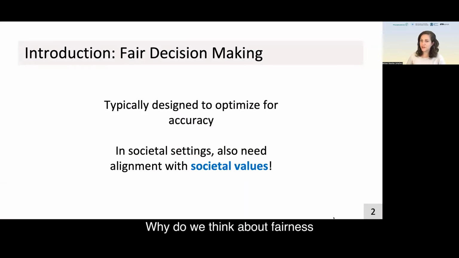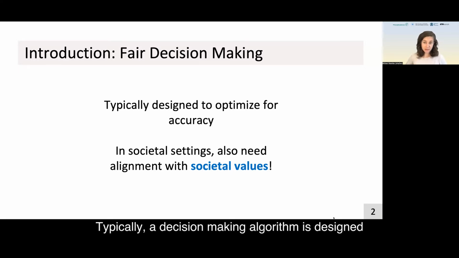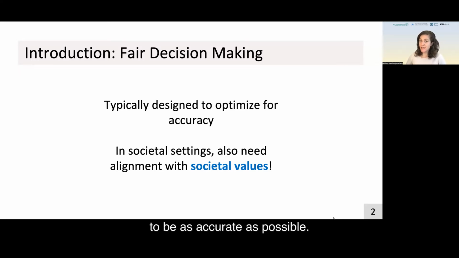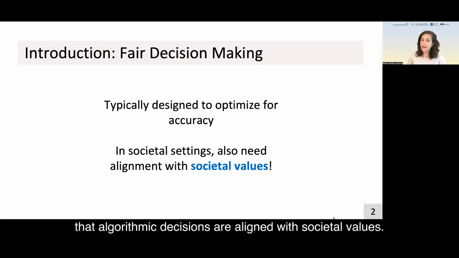Why do we think about fairness when algorithms take decisions? Typically, a decision-making algorithm is designed to be as accurate as possible. However, in societal settings, we also want to assure that algorithmic decisions are aligned with societal values.